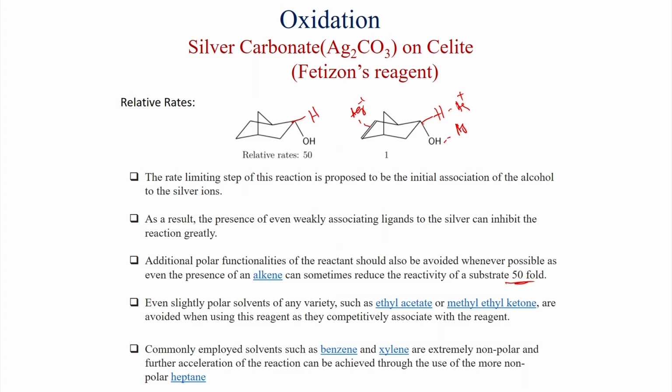Commonly employed solvents such as benzene and xylene are extremely nonpolar, and further acceleration of the reaction can be achieved through the use of more nonpolar heptane. So, choice of solvent is very important in silver carbonate or Fetizon reagent oxidation. We have to use very nonpolar solvent like benzene, xylene, and sometimes you can also add nonpolar heptane.